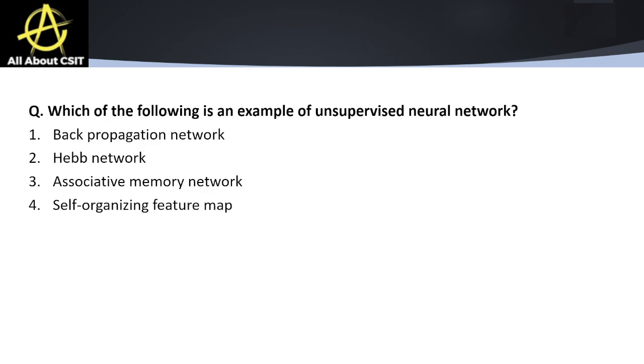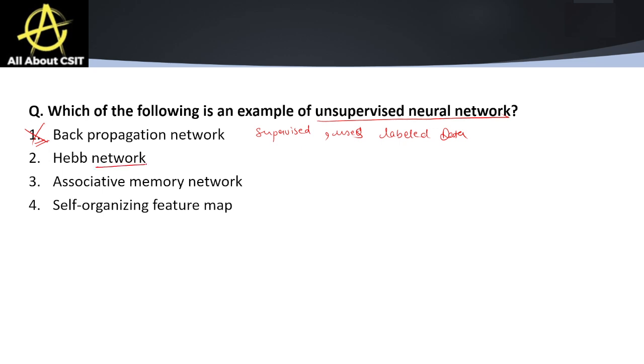Now next question is, which of the following is an example of unsupervised neural networks? So backpropagation network, we have already discussed. Backpropagation network is supervised and uses labeled data, right? So this is not the correct option.